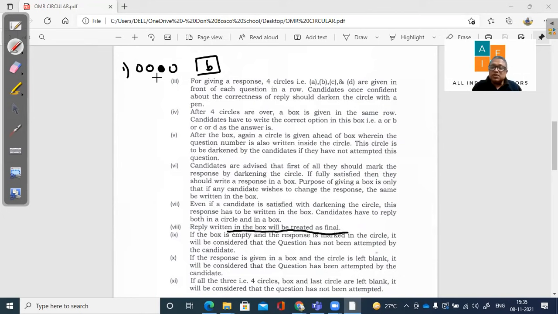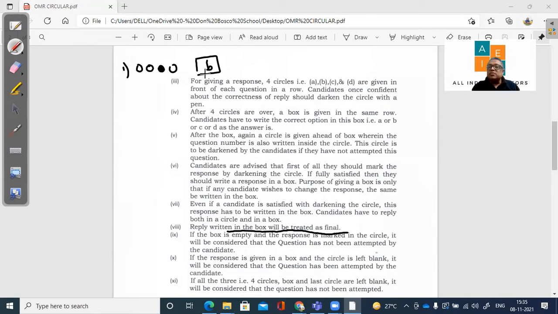So you may make a mistake here. In case you feel that there is a mistake, kindly do not do any crossing or anything. Just put the correct answer in this, right? So this is very, very important. This is the new box which has been added for correcting, right? And also a very important thing is that when the answer is given,